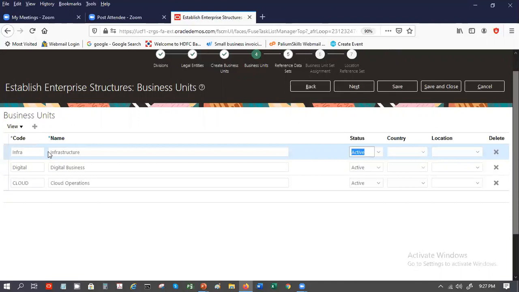How this helps is, when you enter your financial information, you can see an internal balance sheet for each of these businesses. You can say, okay, I spent this much on cloud operations and this much is what I earn from it. Or digital business, this much is how much I spend on the digital business. It could be salary, logistics expenses, business operation expenses, and what income you are getting against the particular business. So at the end of the day, you can do an internal comparison. Does it make sense to continue with that business, or is it better to stop that business?